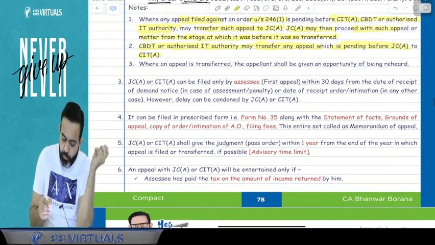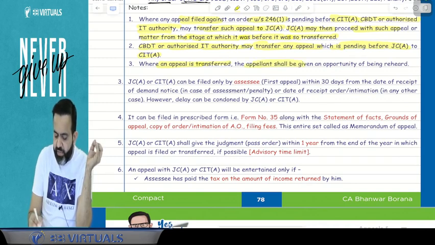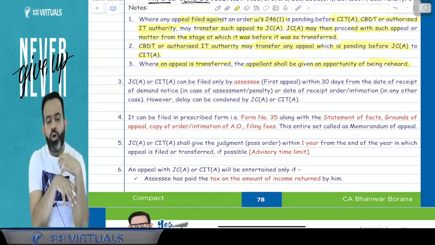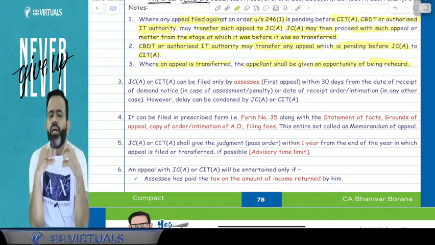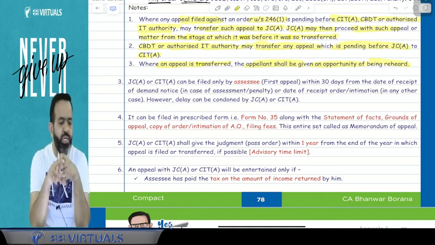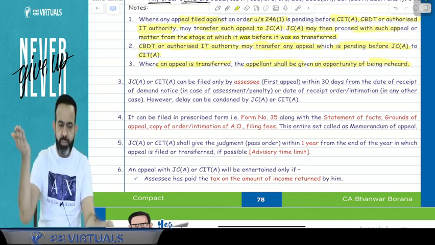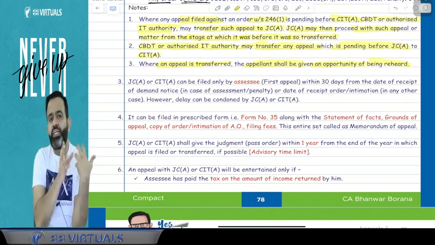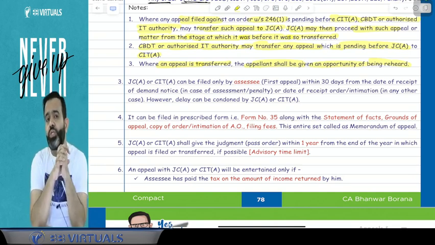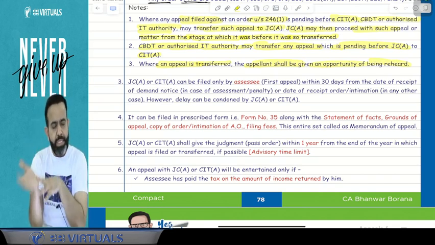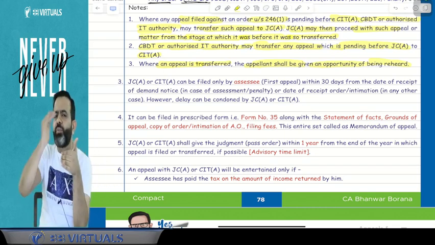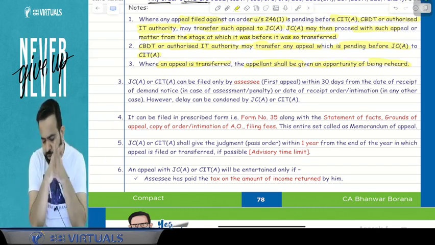Now the next part. Where an appeal is transferred, the appellant shall be given an opportunity of being reheard. So whenever an appeal is transferred from the CIT appeal to JC appeal or JC appeal to the CIT appeal, they will give you the opportunity of being reheard. Reheard opportunity means that whatever you explained to the earlier commissioner, like a joint commissioner or the commissioner, the new officer will ask whether you want any opportunity of being reheard on any matter, and you can say yes, I want the opportunity of being reheard. Then he will hear you again, from any point which is already concluded, but he will listen to you. That is called opportunity of being reheard.